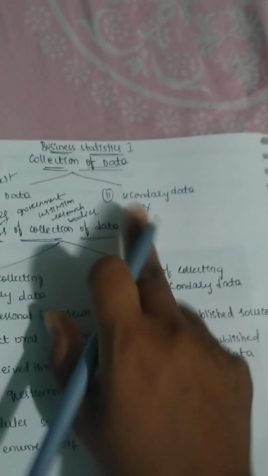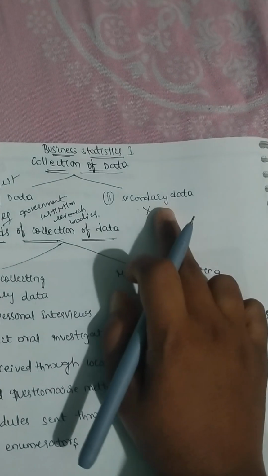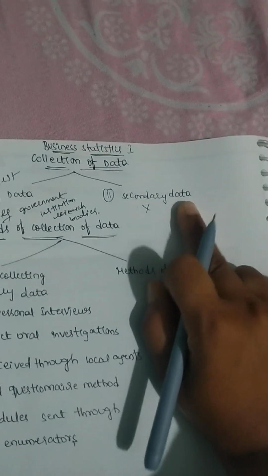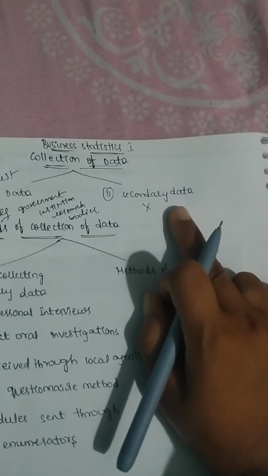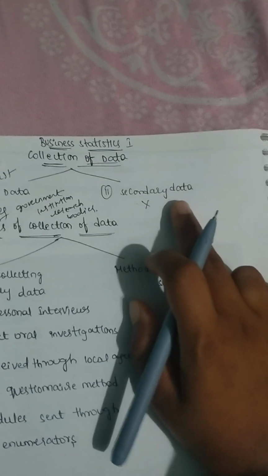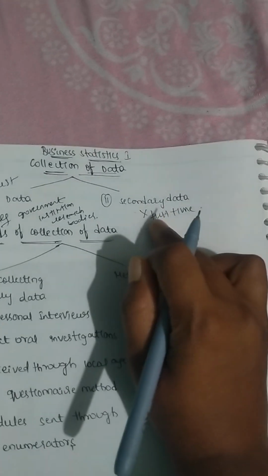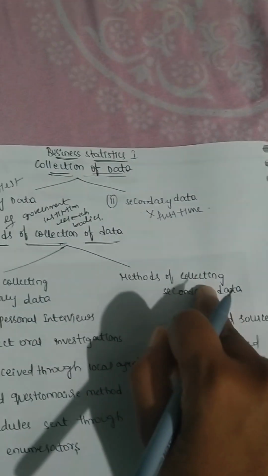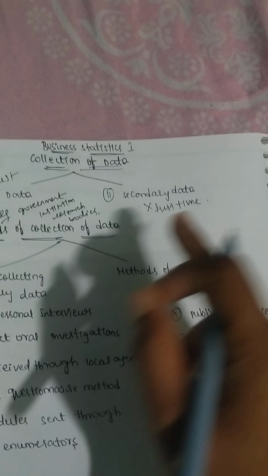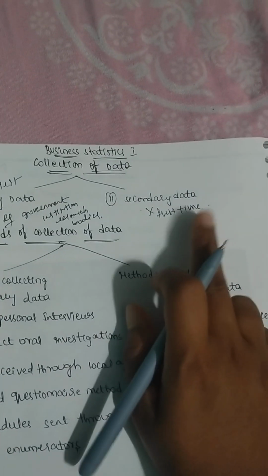Those all come under secondary data, because the data was already collected by someone and they are publishing it to third parties. That is called secondary data. Secondary data means it is not collected originally, it is not collected for the first time. The data which already exists, either in published or unpublished sources, is called secondary data.